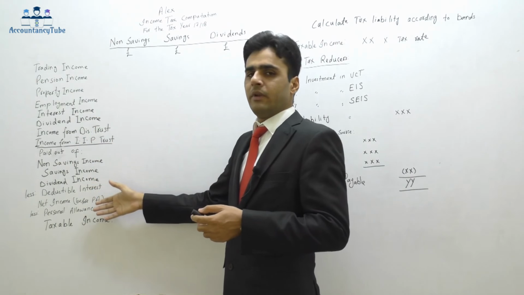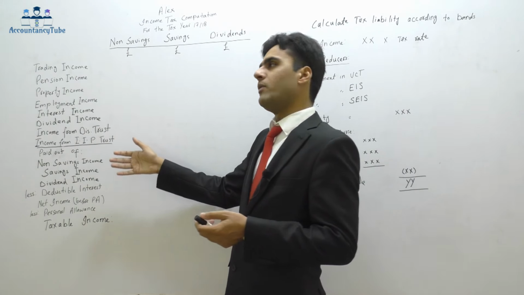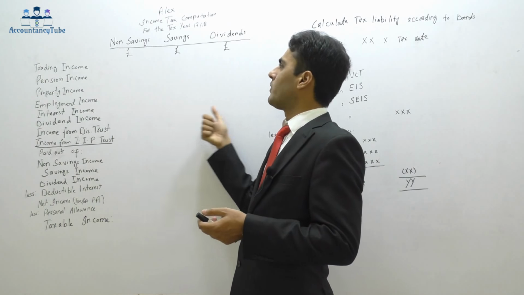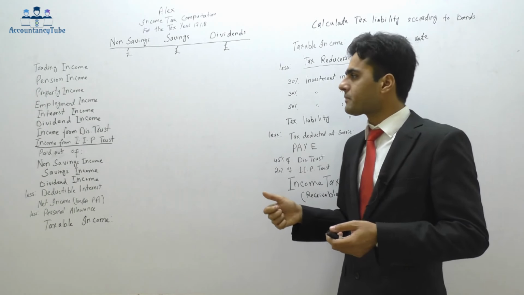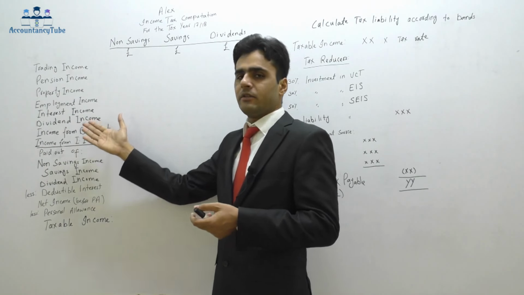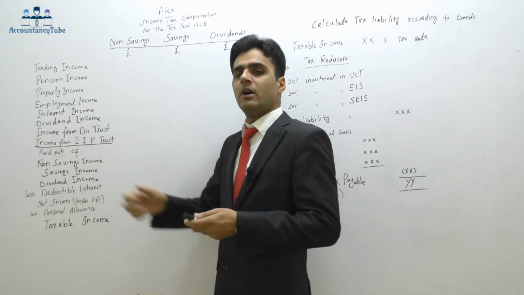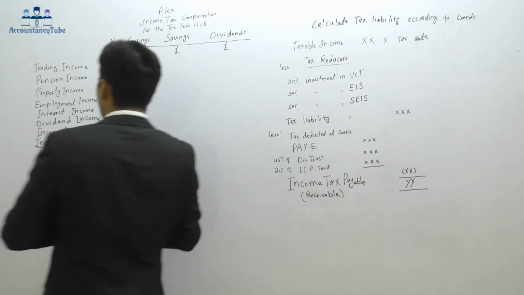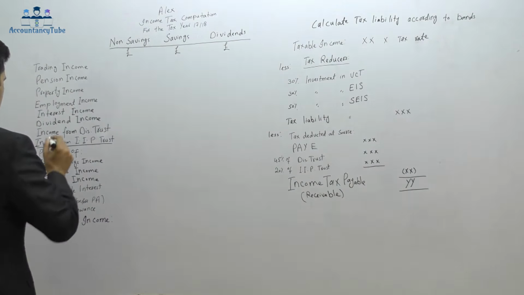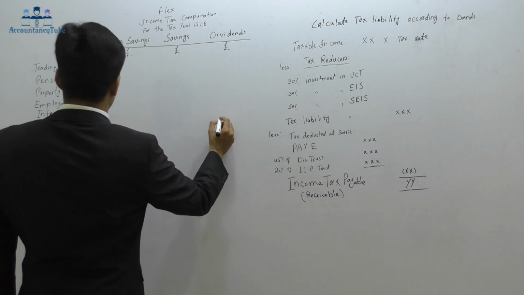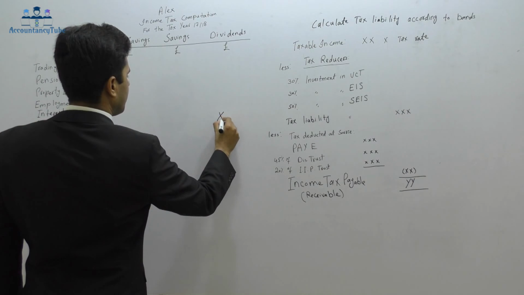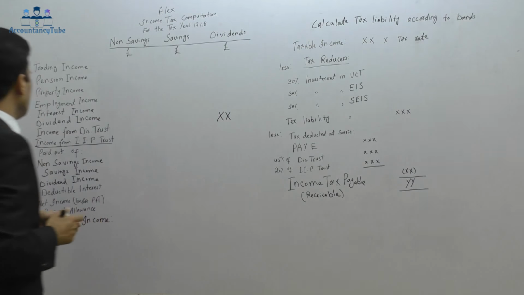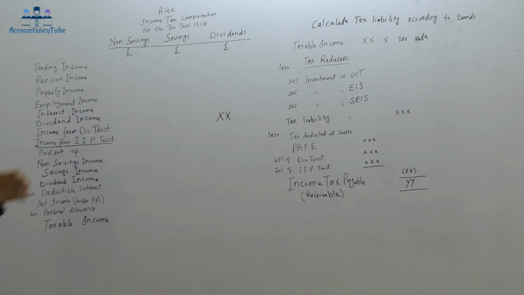All the sources of income, all the expenses, whatever, we will have to list down in one of these sections. Now dividend income, as I said, is a source of income, and dividend income will go into the dividend column. So shall we put dividend income into the dividends column? So it will go in here. Alright, so dividend income will go into the dividend column.